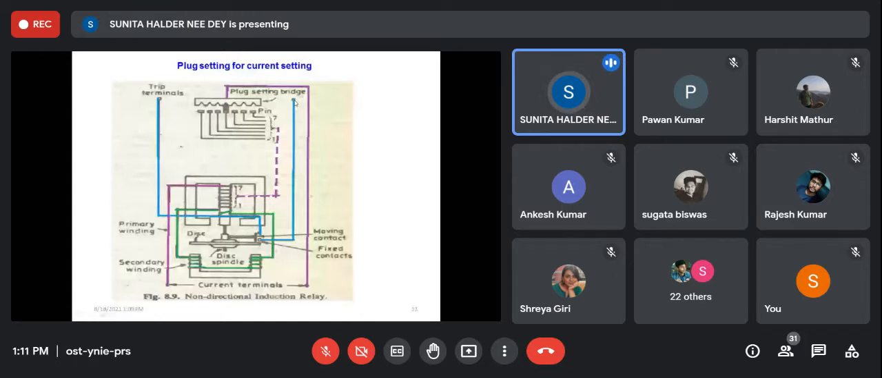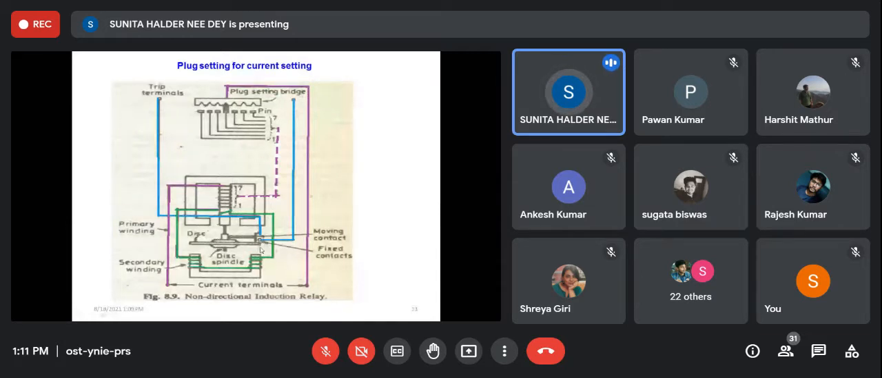One portion is in the upper magnet and another in the lower electromagnet. So two fluxes will be produced, one in the upper electromagnet and another in the lower electromagnet, and these two fluxes will pierce through this disc. When they pierce through the disc, a unidirectional torque will be produced within it, for which the disc will rotate.